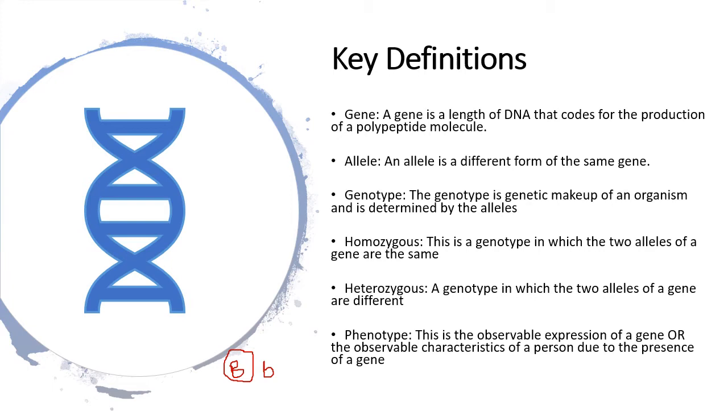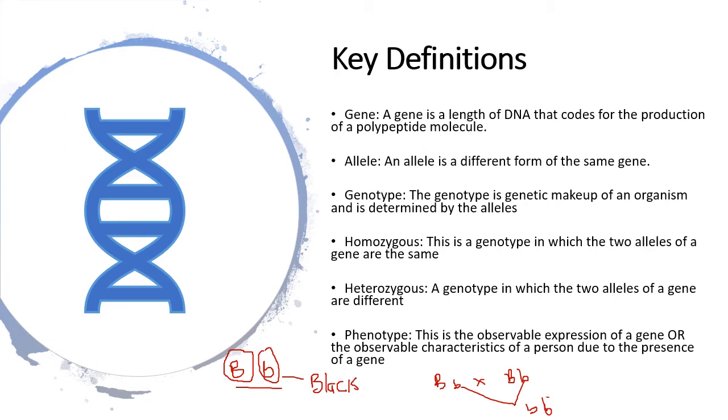If these two exist in you as an individual, so say you have black hair and your mom has blonde hair, and these are the two alleles that they've given you for hair color, this combination will mean that you have black hair. You're not going to express blonde hair because black hair is dominant to blonde hair. So black hair would be the one that features. But say in future you decide to meet someone and that person also has the exact same combination as you. There is now a chance for the two recessive alleles to find each other, and that means that you might have an offspring with blonde hair.